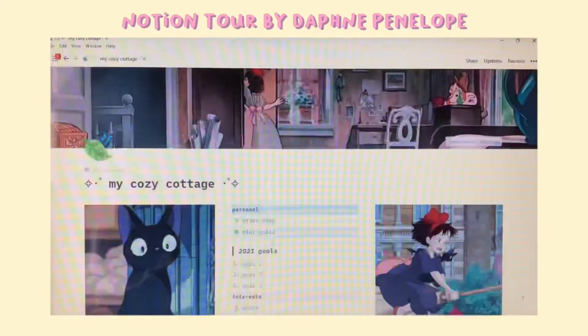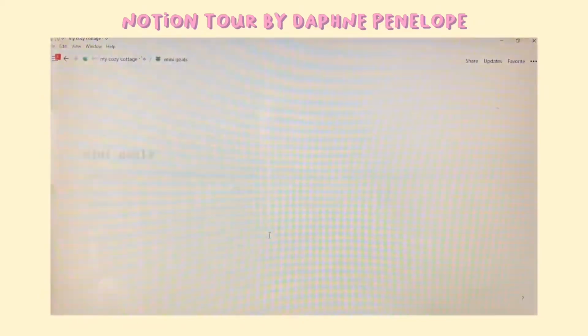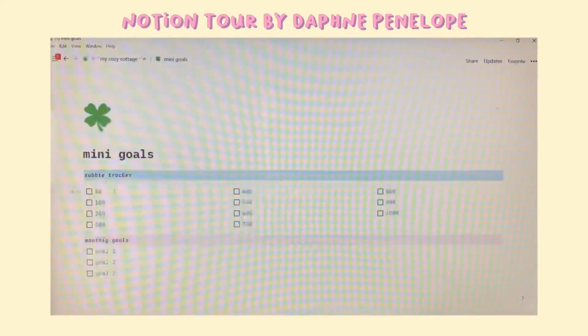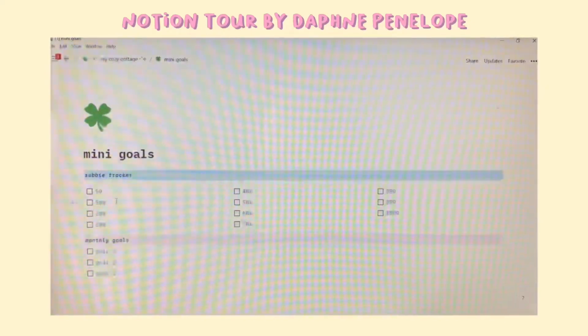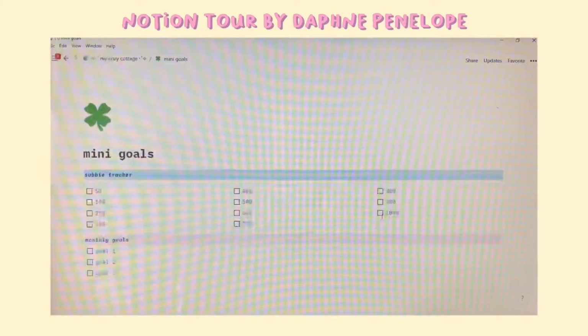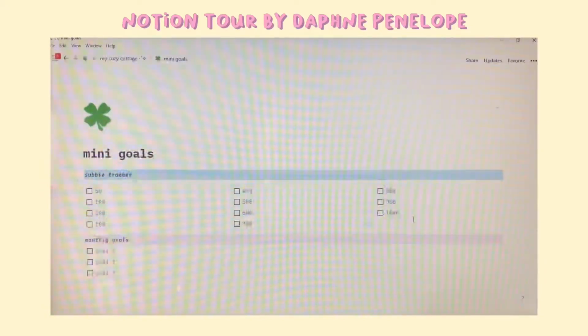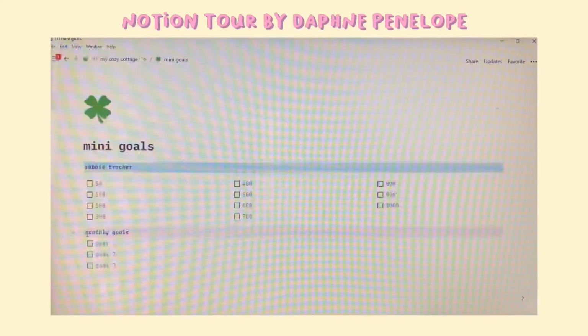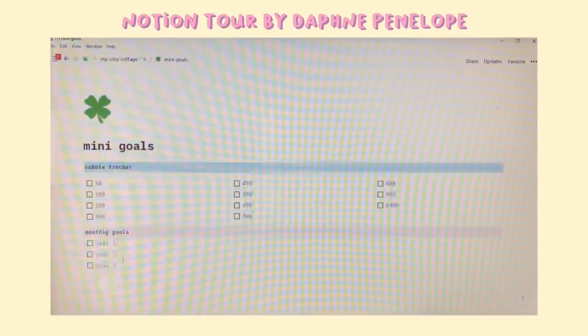Okay, so below brain dump are my mini goals. I just have a subbie tracker in here to keep track of my milestones, which is really nice. And I also have my monthly goals, and I didn't add my goals there because they're quite personal, so yeah.